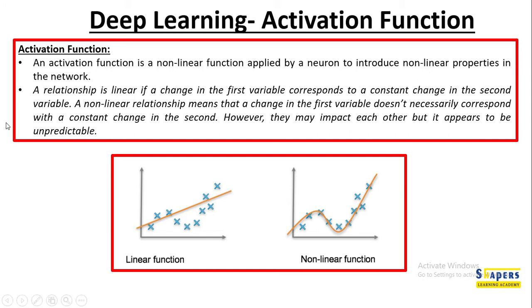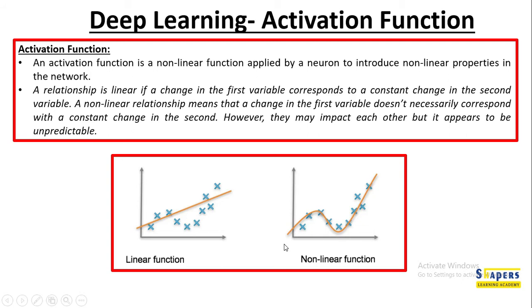Some more details about activation function. An activation function is a non-linear function. Activation function can also be linear, but non-linear function is most preferred. An activation function is a non-linear function applied by a neuron to introduce non-linear properties in the network. The relationship can be linear, or the relationship can be non-linear.